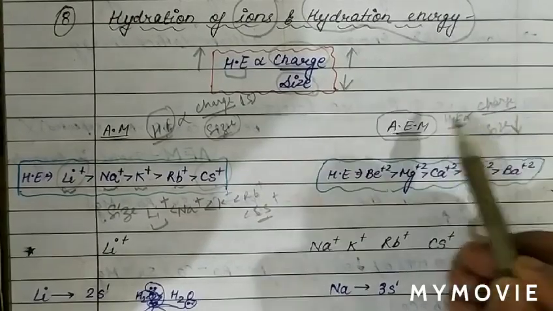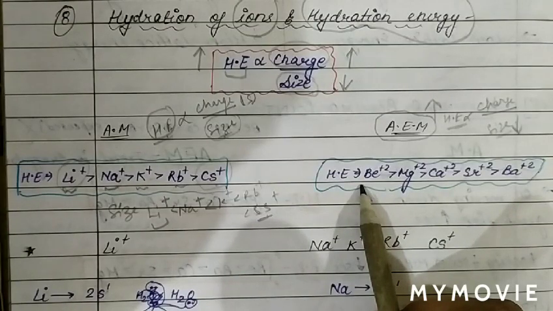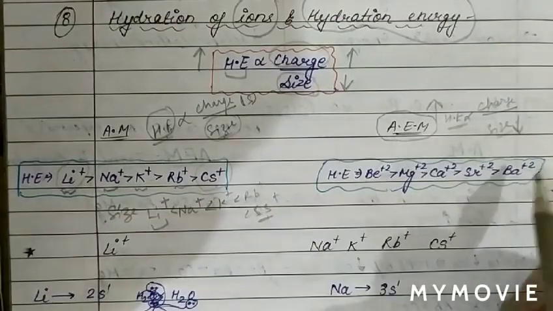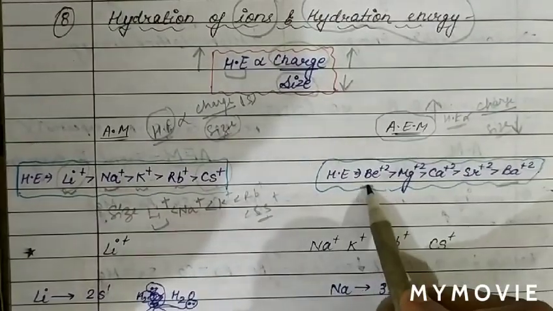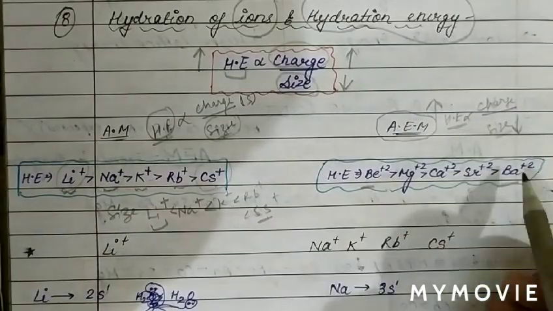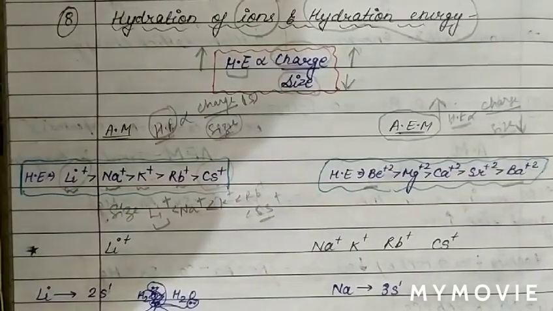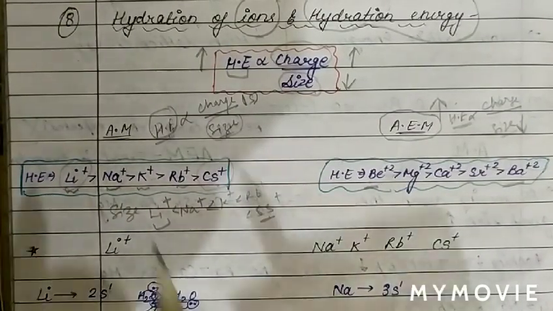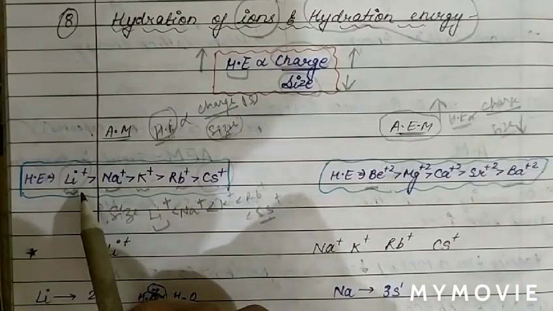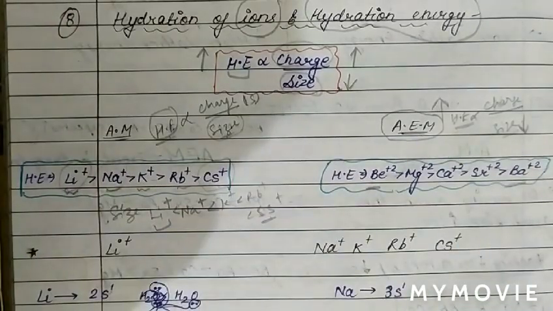This means a small size will have high hydration energy, and we know size increases from top to bottom. So beryllium has the smallest size and barium has the largest size. The smallest size will have high hydration energy. Therefore Be2 plus has the highest hydration energy, and Ba2 plus will have the least hydration energy. Now we will discuss hydration. As we can see, lithium has the highest hydration energy, meaning lithium has the highest tendency of hydration.